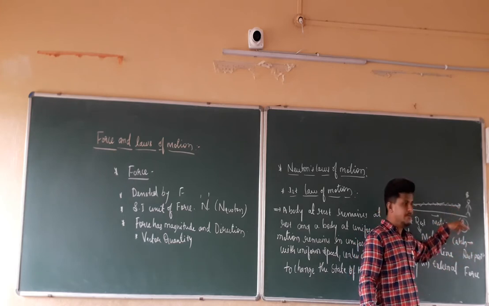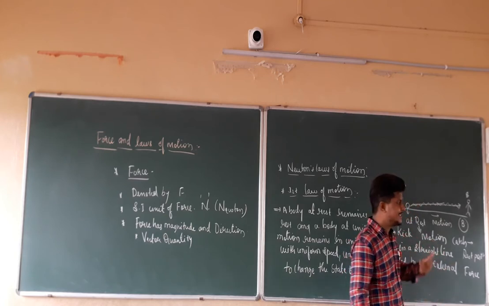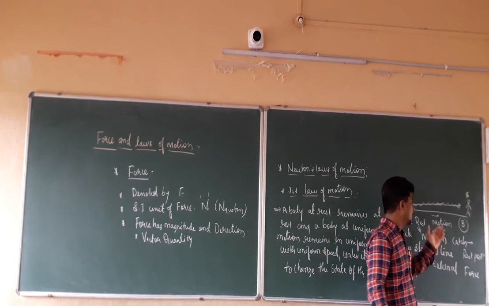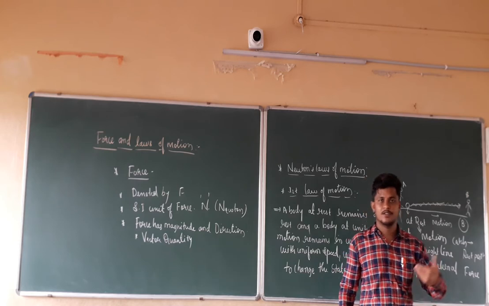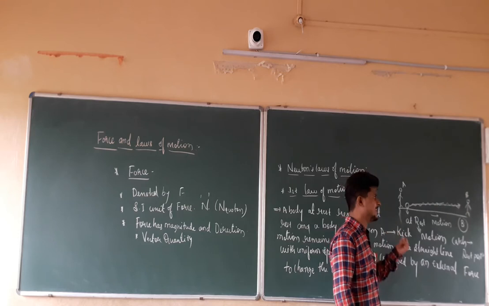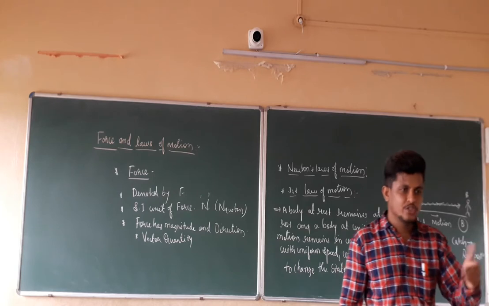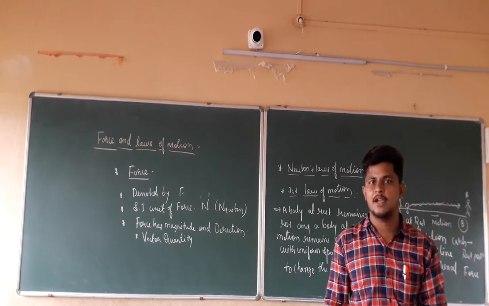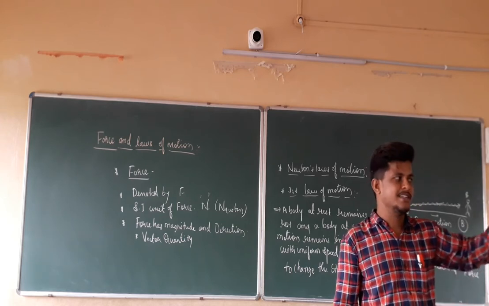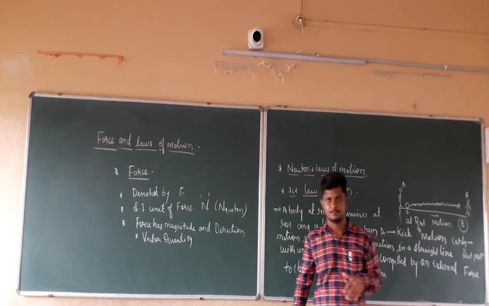So a body which is moving in uniform motion in a straight line with a uniform speed is going to remain in the same manner up to a point when an external force is applied. At that point, it is going to change its state of motion, either from rest to motion or from motion to rest, or it is going to change its speed or its direction. Up to what point? Up to when an external force is applied. That is the first law of motion.